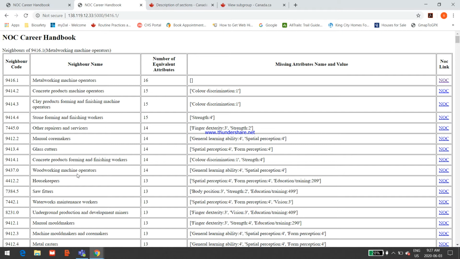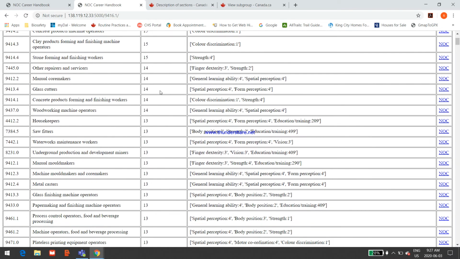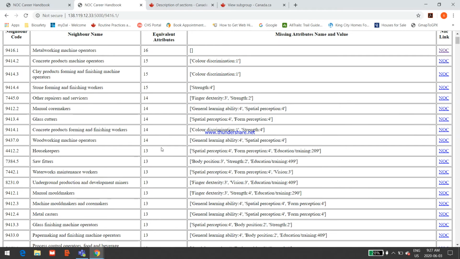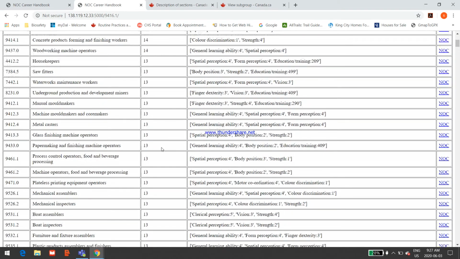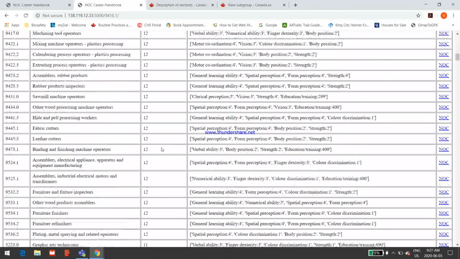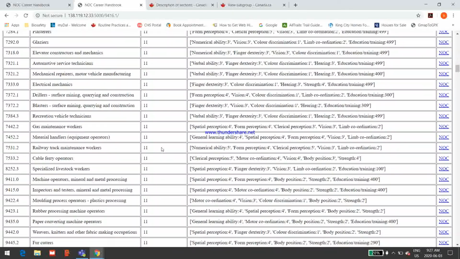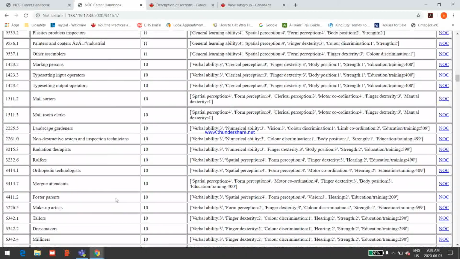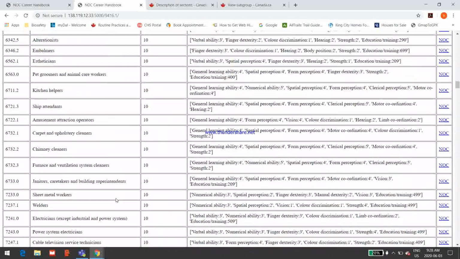So it's doing a lot of work during this time. Here we have a list, and this is a rather longer list because we've asked it to list every job that has more than 7 different attributes. So we can see lots of jobs there to discuss with Anthony as to whether these are jobs that may be of interest to him.